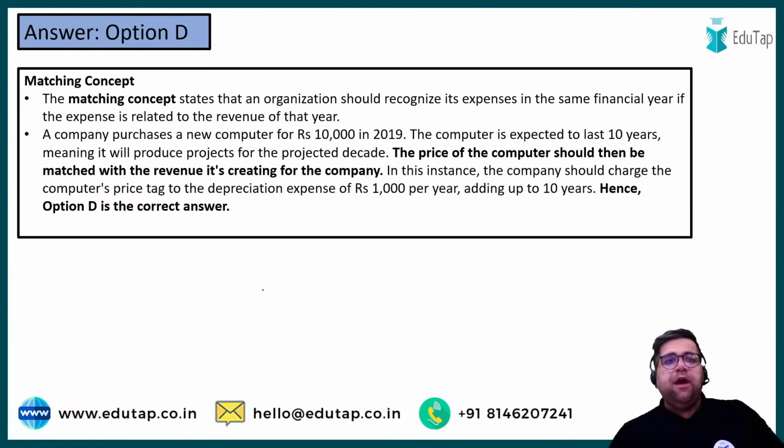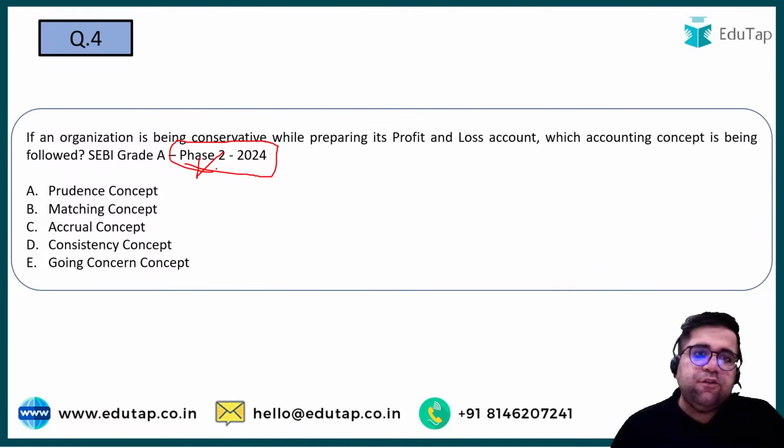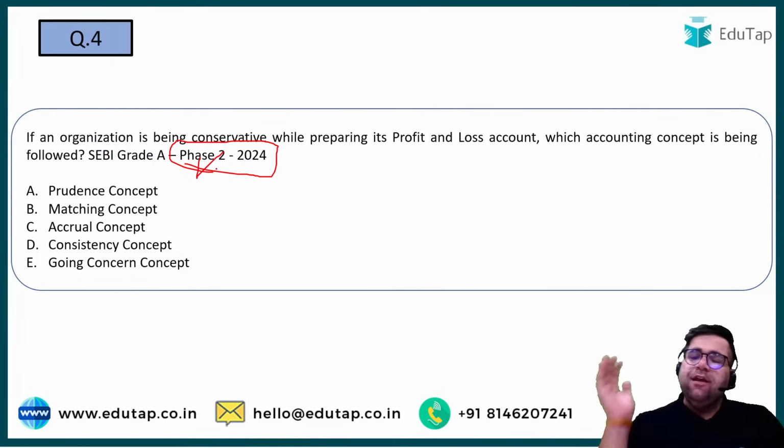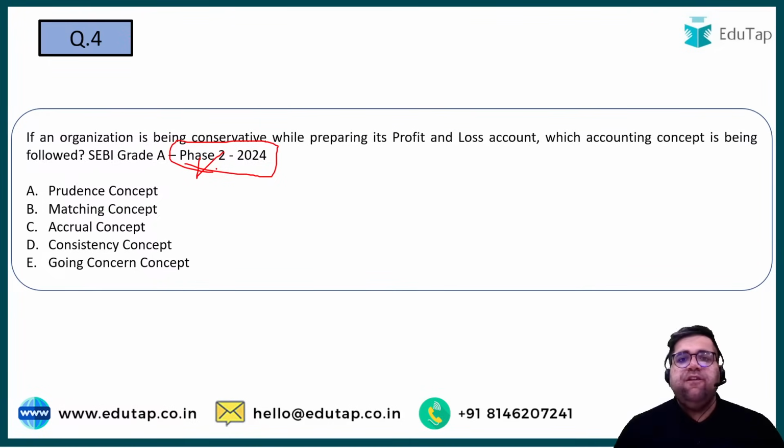Good. Now let's move to question number 4. Now this is your SEBI Grade A Phase 2 question of 2024. So if Phase 2 they are asking you certain basic questions, then it basically means that they want you to focus on the basics also. If an organization is being conservative while preparing its profit and loss account, which accounting concept is being followed?